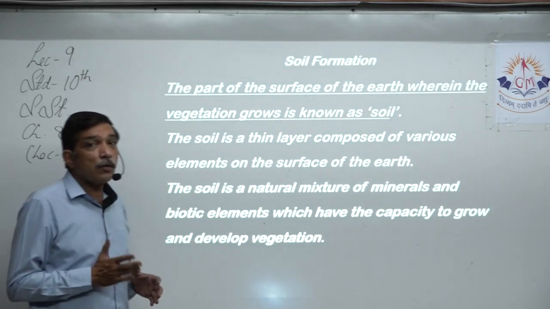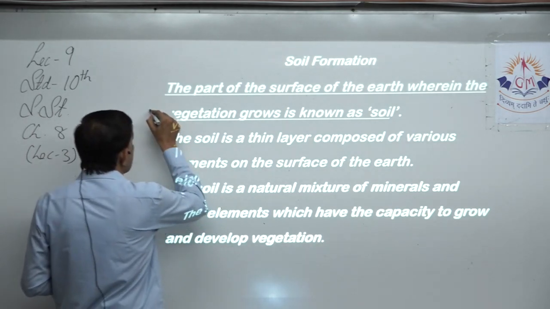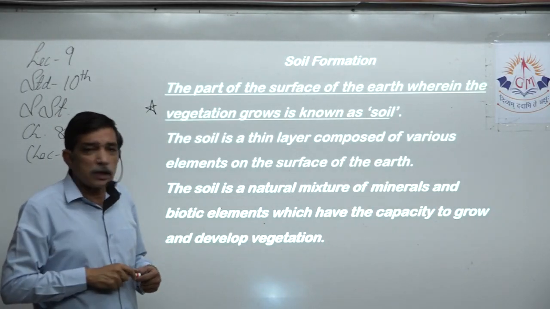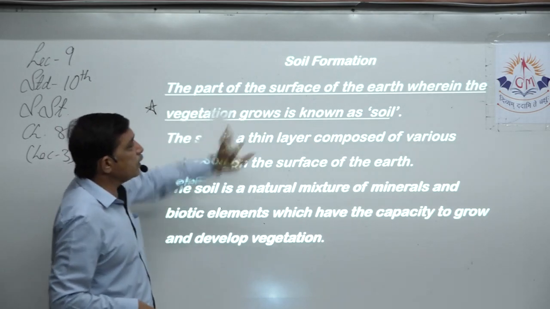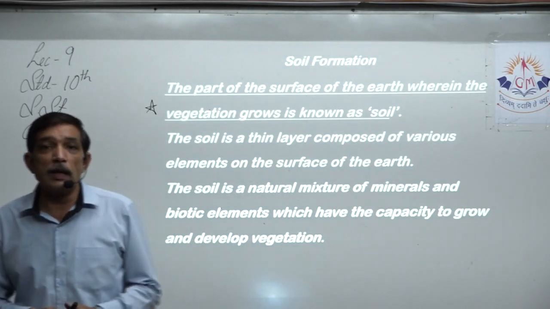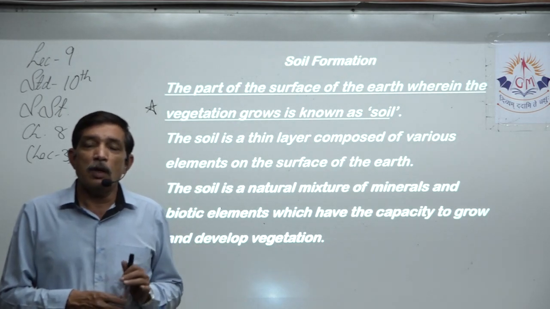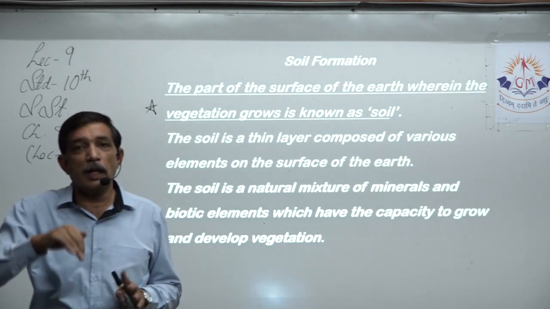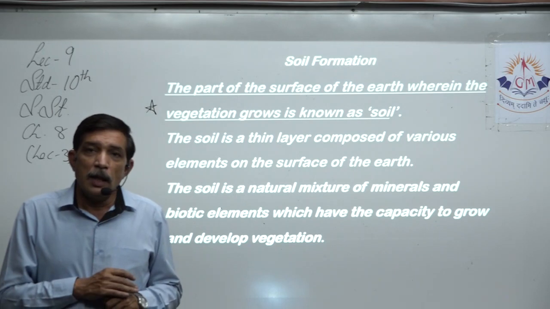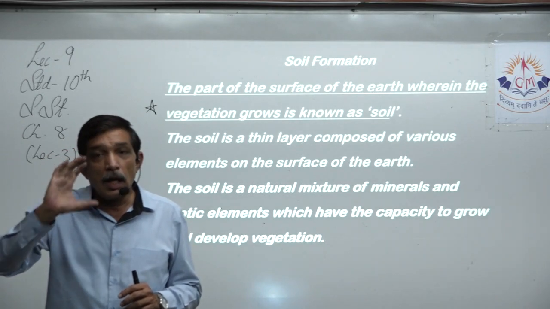For that, we should first know what is soil. So the very first underlined sentence, put a star mark over there. This is the definition of soil. Many definitions are given for soil, right? We'll learn that. The part of the surface of the earth wherein the vegetation grows, that much part is known as soil, till the roots can penetrate. Because we know, if we start digging continuously for quite a depth, we come upon big stones which we cannot penetrate. That means that is the end of soil. The top part which allows the vegetation to grow.